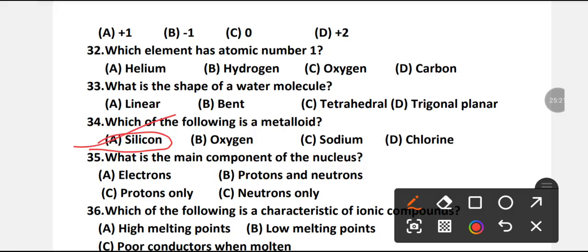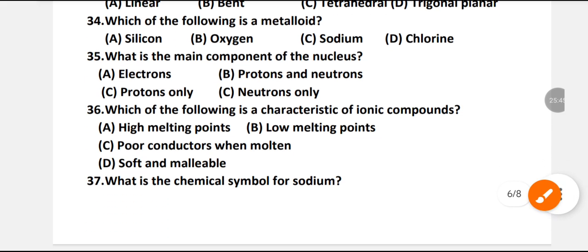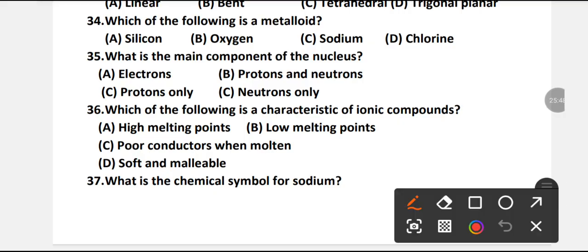What is the main component of the nucleus? Electrons, protons and neutrons, protons only, neutrons only. Which option is right? B is the right option. The main component of the nucleus is protons and neutrons.